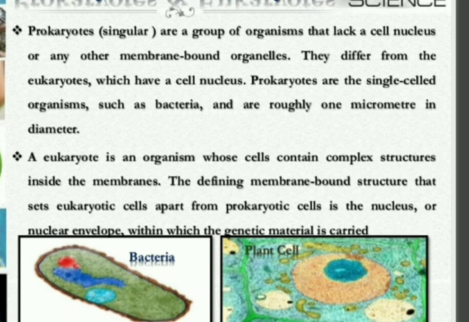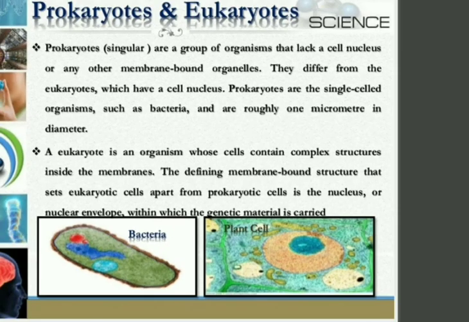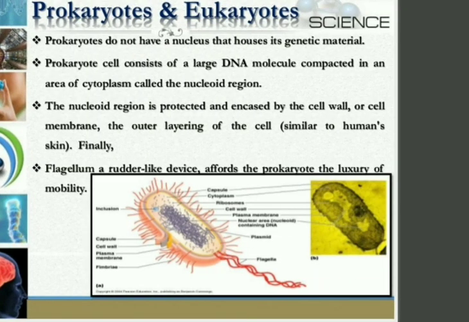And eukaryotic or eukaryotes are the organisms whose cells contain complex structures inside the membrane, isn't it? All different cell organelles are well defined, they are separated from each other, they have their own envelopes. For example, the nucleus has its own nuclear membrane and it is separated from other cell organelles. Let us do some more things about this.